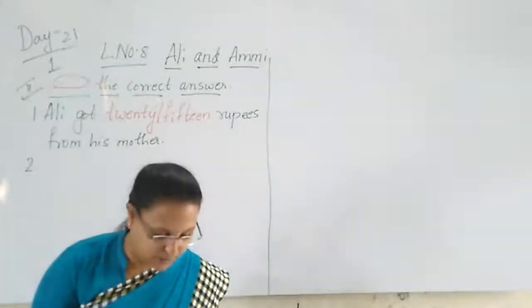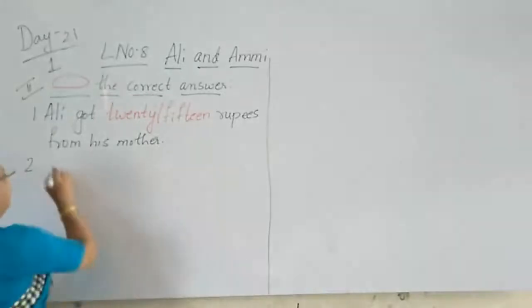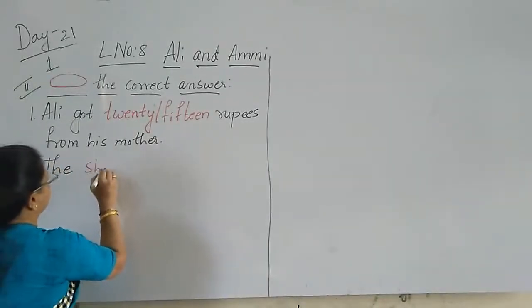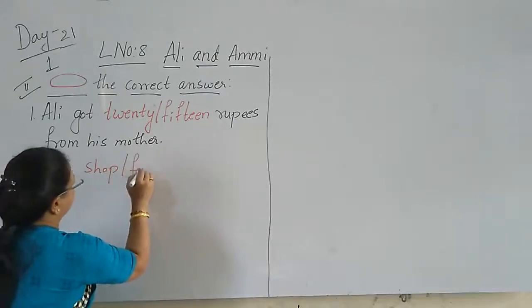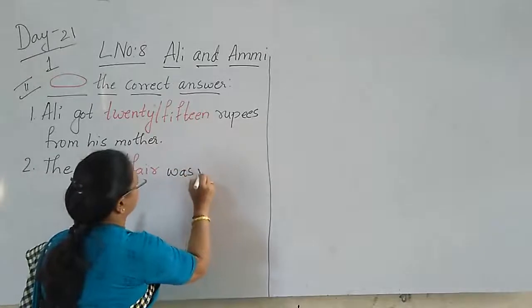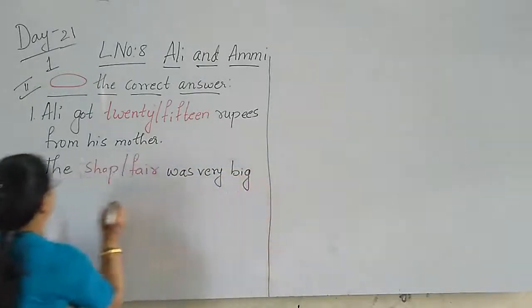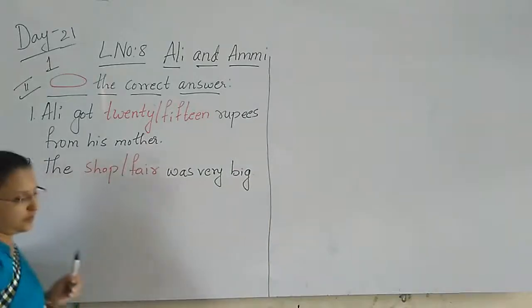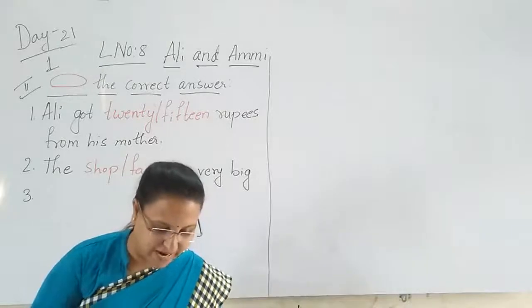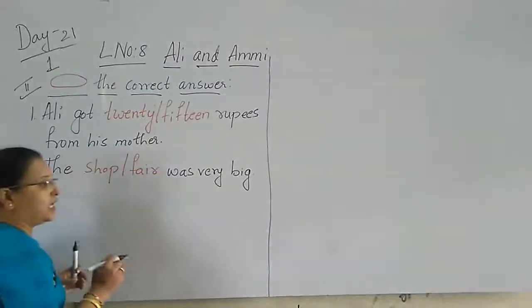Second one, the shop or fair was very big. Third one, Ali wanted to buy slippers for himself or his Ammi.